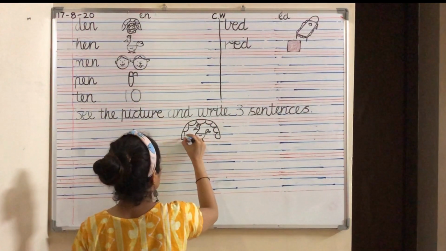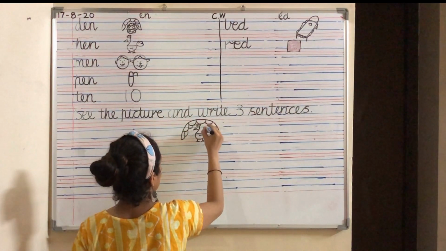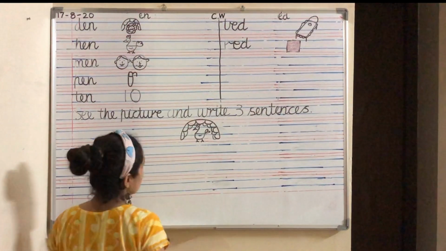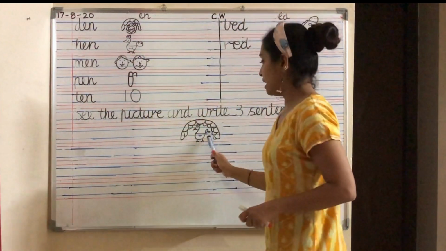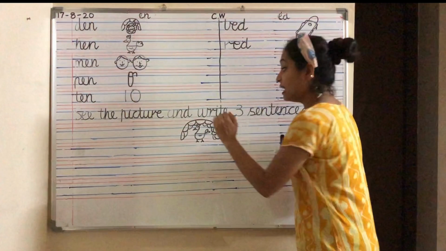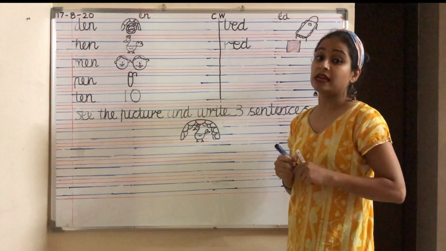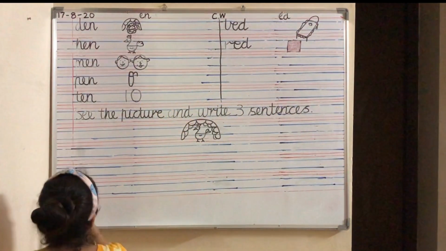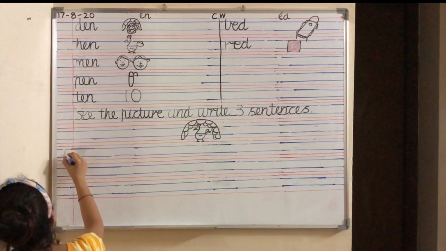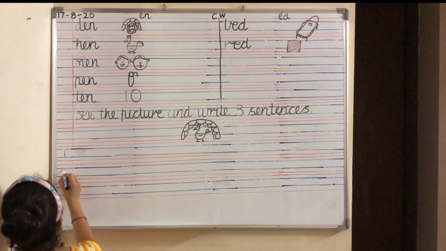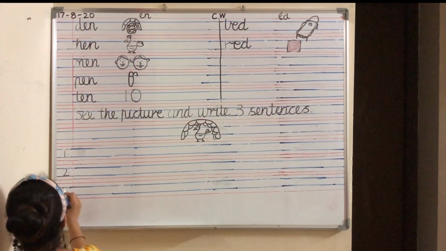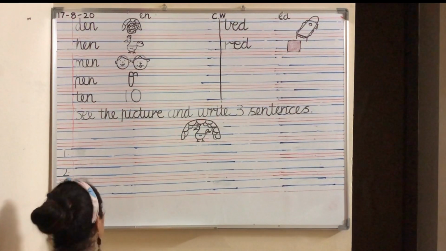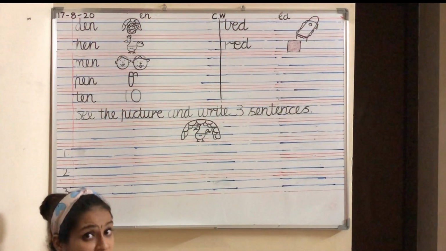Yes, this time in the den, there is hen. There is no lion, but there is hen in the den. Where is the hen? Yes, the hen is in the den. Hen is in the den. Come on, let's write the sentences. Write number 1 over here. Outside the margin, write number 1, dot. 2, dot. 3, dot. That means you come to know that you have to write 3 sentences.